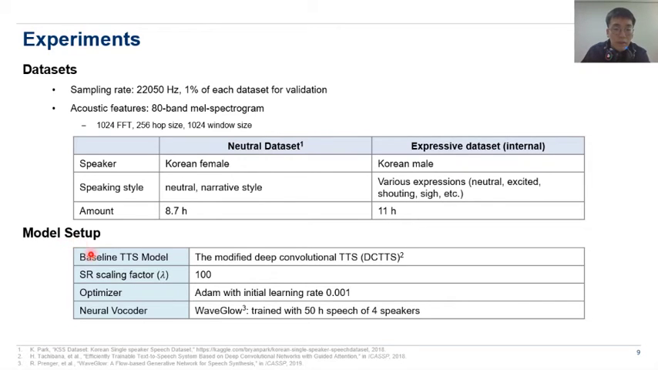For the baseline TTS model, we used the modified deconvolutional TTS model, and the SR scaling factor was 100. We used the Adam optimizer and WaveGlow trained with 50 hours of speech as a neural vocoder.